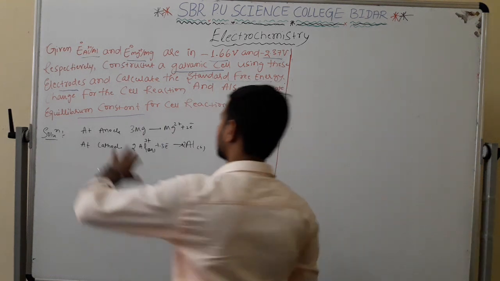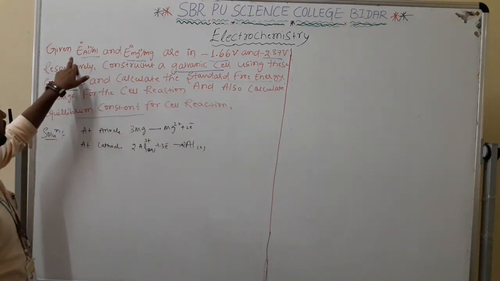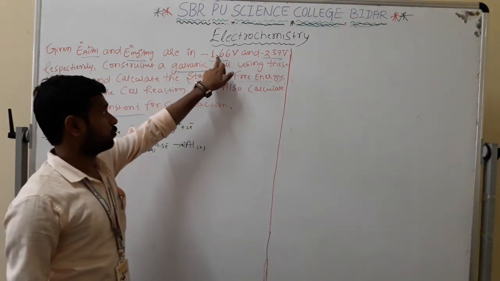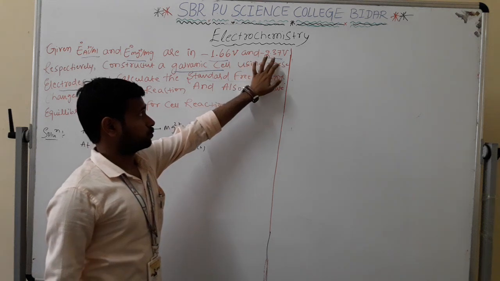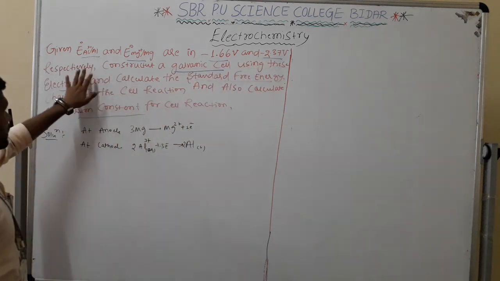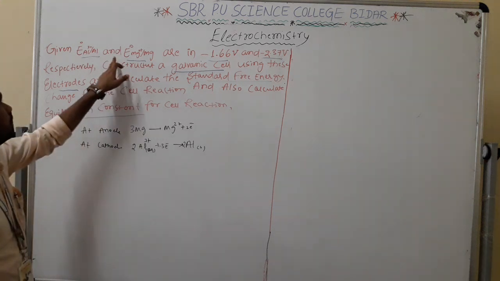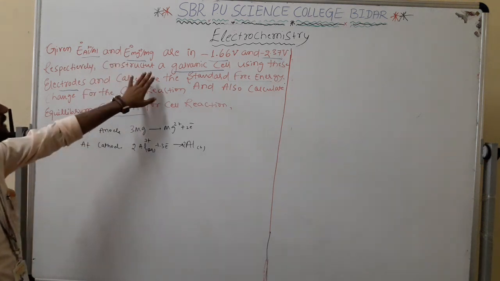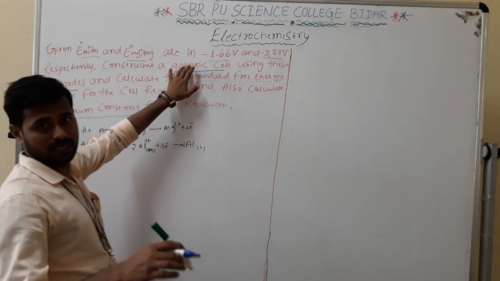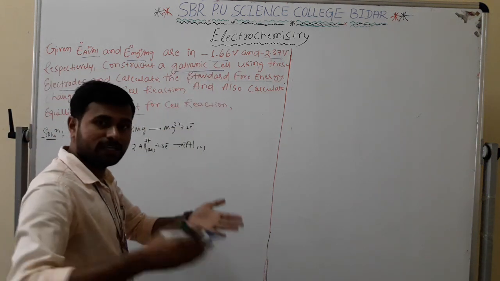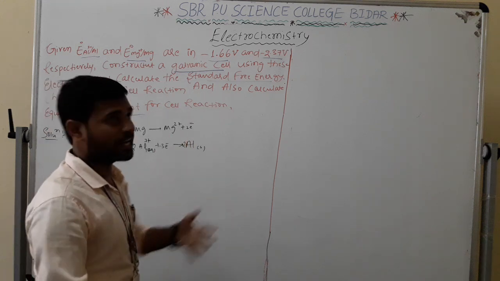The problem says the standard values of aluminum and magnesium are minus 1.66 volt and minus 2.37 volt respectively. He has given the standard electrode potential values of magnesium and aluminum, and says to construct a galvanic cell. He wants us to take one cathode and one anode and write the reaction.